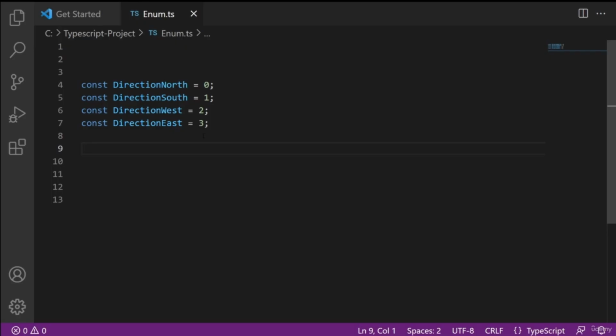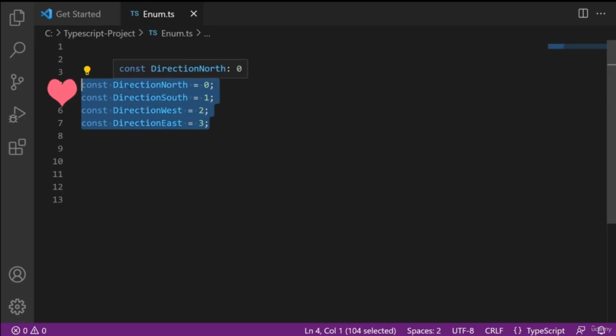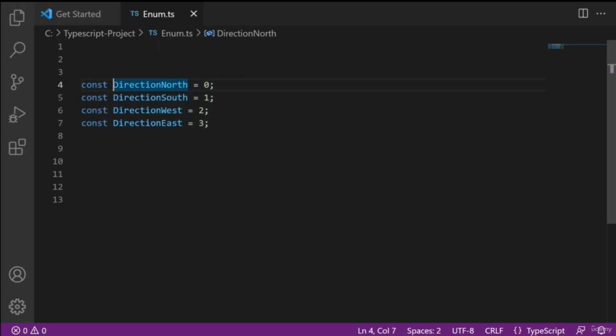Here is the question. What is enum type in TypeScript? Let me explain this in code. Suppose you have a family of constants like this. Family means they are related. Here all these are nothing but directions. So in a way they are family members and direction is the family name. Now in order to use them anywhere, and for simplicity, you will assign a number to them like this and access them anywhere like this.